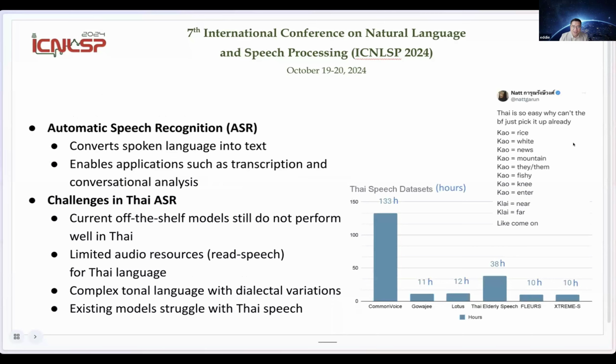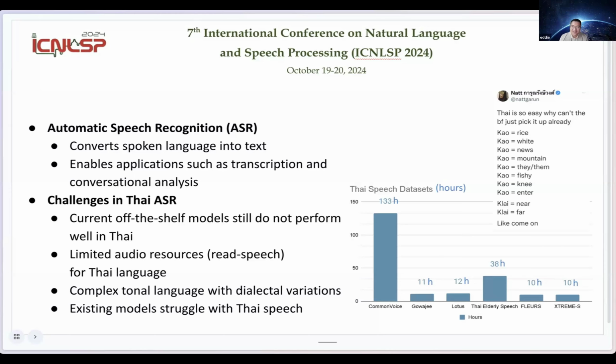ASR has advanced quite a lot in the last few years, especially open source models like Whisper, Wave2Vec 2, and MMS. There are a lot of pre-trained models, right? But current off-the-shelf models do not perform well in Thai. It's because we have very limited audio resources, really well annotated data for the Thai language. We have only around 200 to 300 hours of well annotated speech.